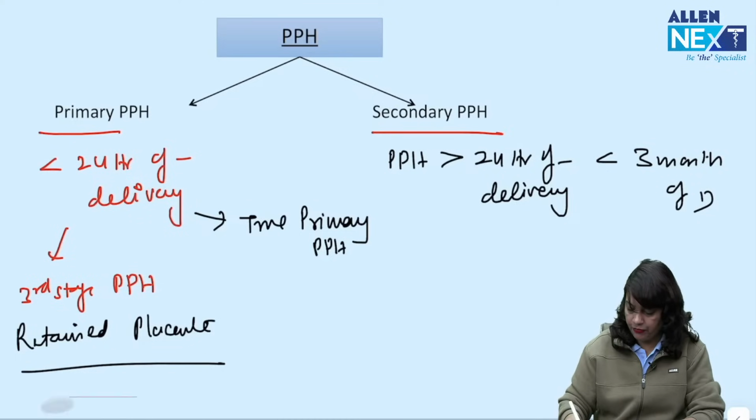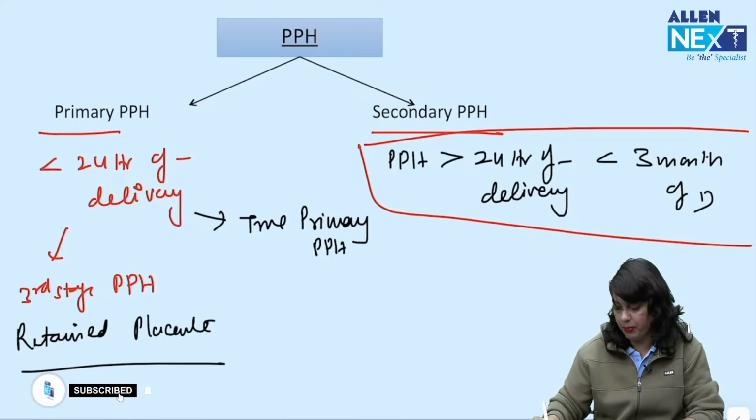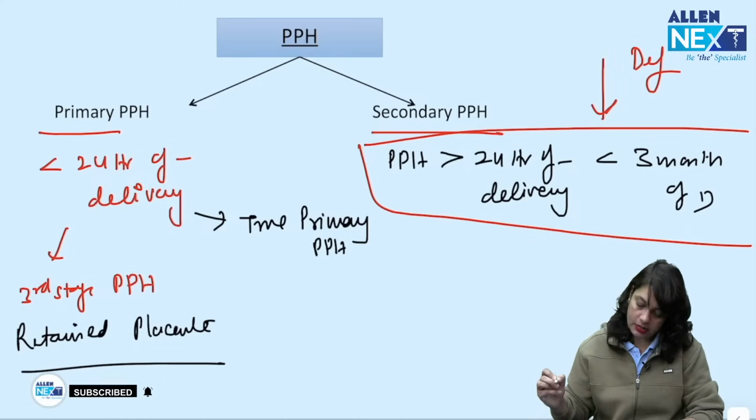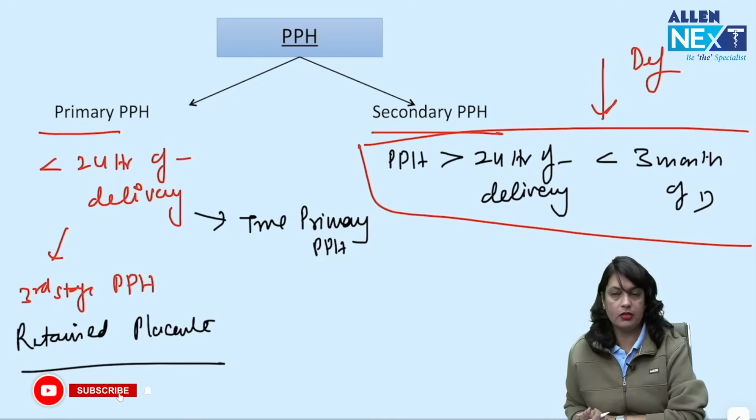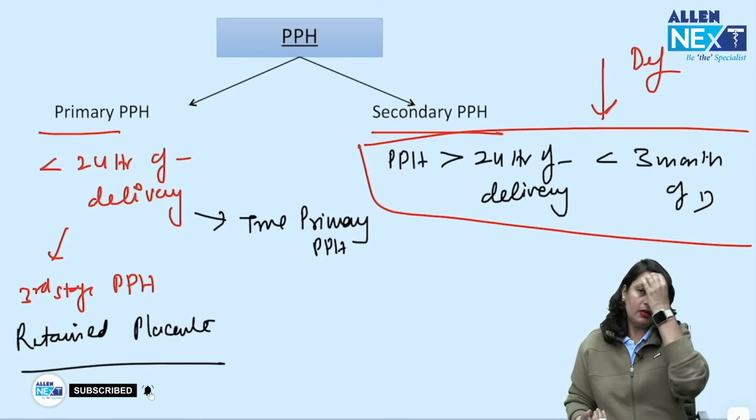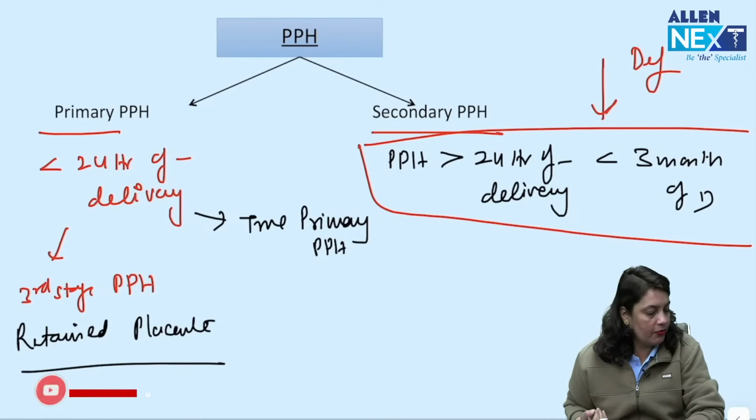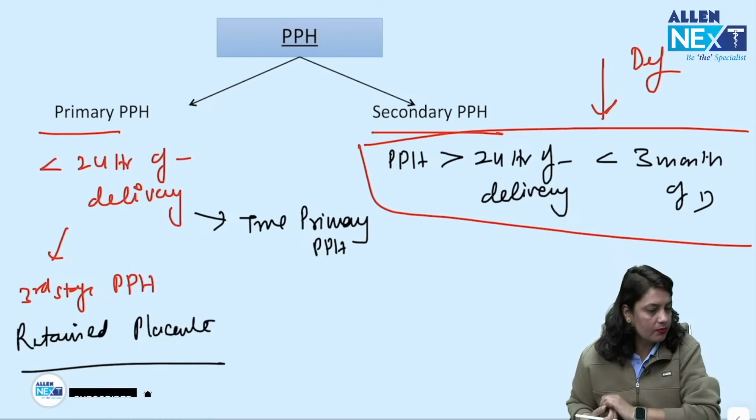Mind it, remember the definition of secondary PPH: after 24 hours of delivery, but within 3 months of delivery is the definition of secondary postpartum hemorrhage.